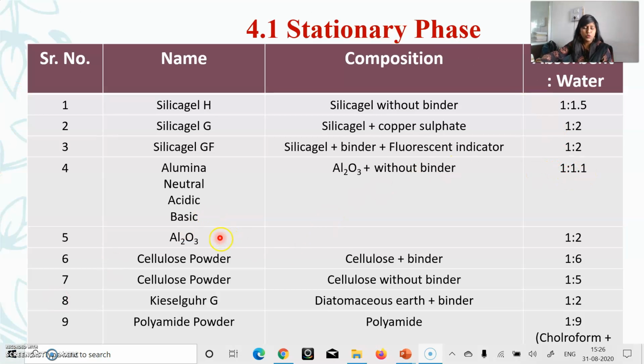1.1, or you can also utilize as an adsorbent Al2O3, cellulose powder plus binder, cellulose powder without binder, Kieselguhr, which is a composition of diatomaceous earth plus binder, and polyamide powders, which is a composition of only polyamide in the ratio of 1:9, and there are many more adsorbents utilized as a stationary phase.